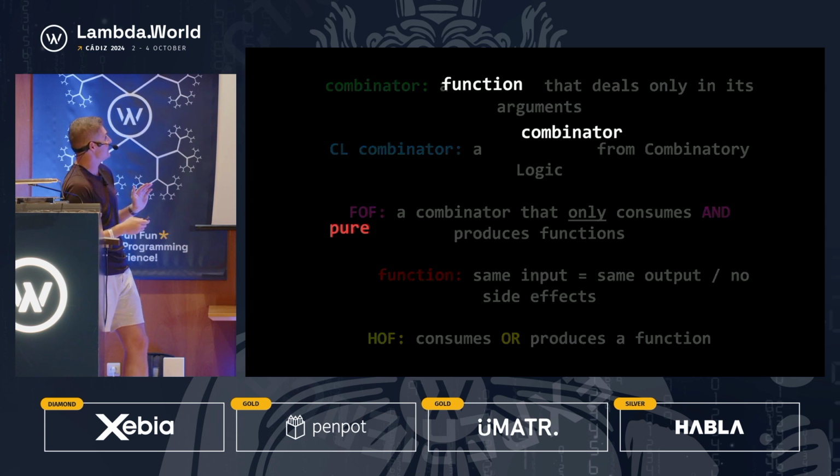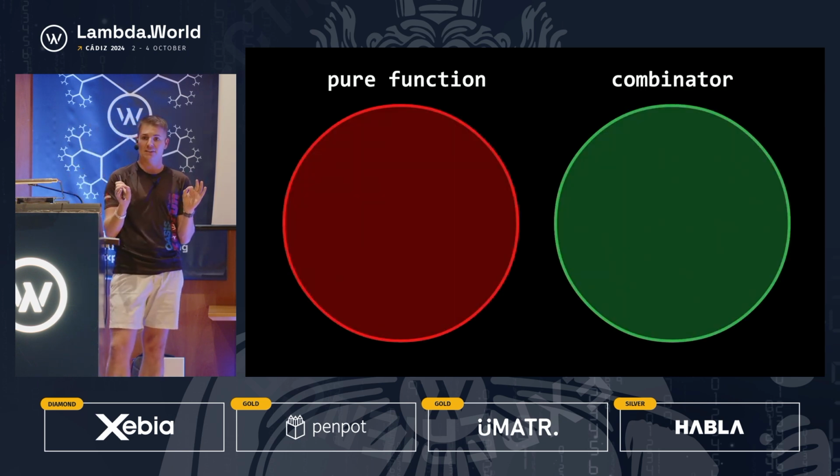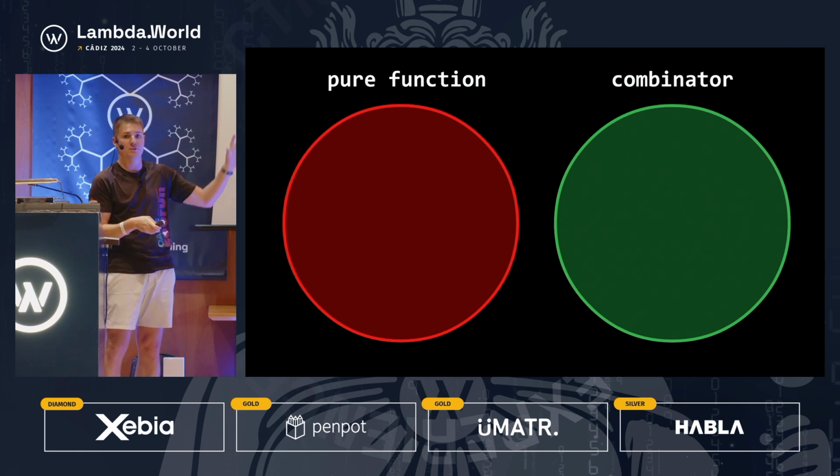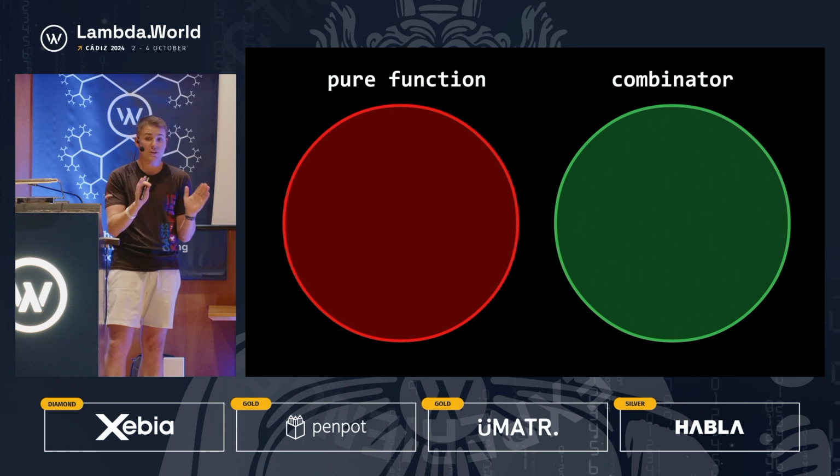So the first thing is that we've got combinators versus pure functions. A combinator, specifically, is just a function that refers only to its arguments and nothing else. That's the simple definition of a combinator. So you can't refer to some global state. You can't refer to a constant defined inside the function. The only thing you refer to is the arguments. That's what a combinator is.